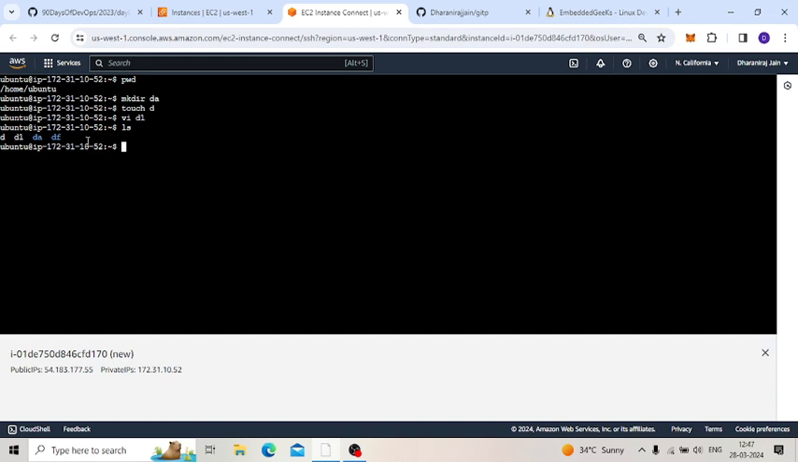Okay, so let's see another command. I already created the da folder. In Windows, if I want to go inside some folder, what I will do is just click on that folder name, and at that time I will go inside it.